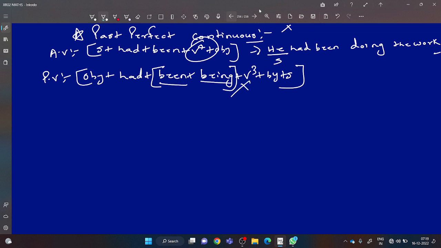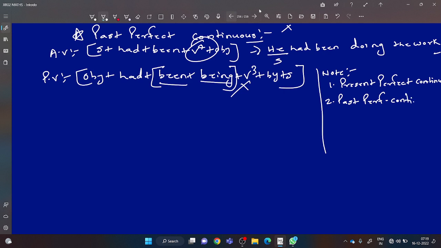Okay? Let me tell you here in short. In note you can write down. There are four tenses whose passive voice cannot be done. Number one is present perfect continuous. Passive voice is not possible. Number two, past perfect continuous.